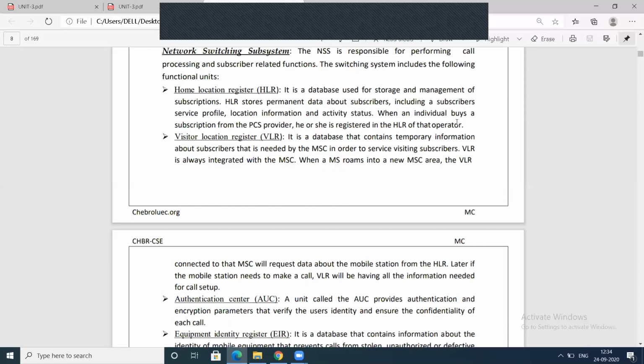They will keep track of all information, that is activity status, service profile, location management, and everything. Okay, they will take care of all the information.